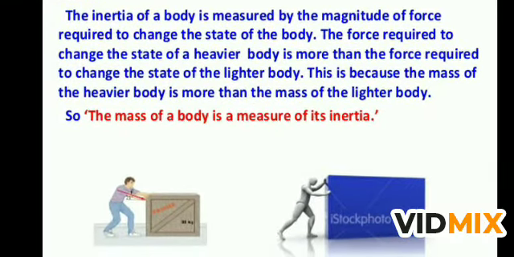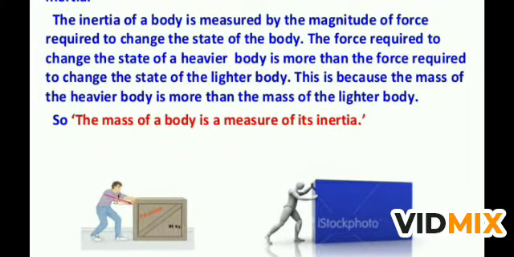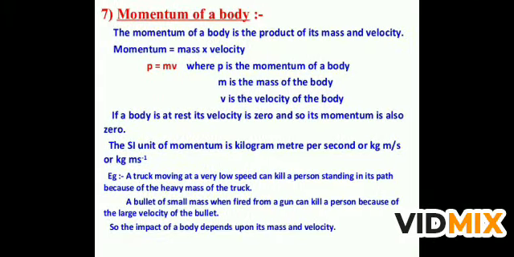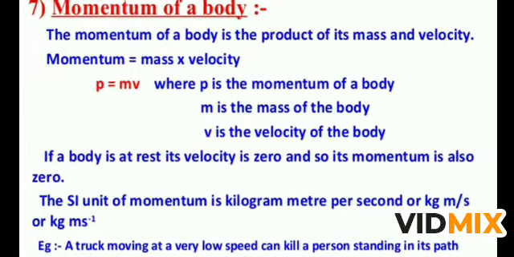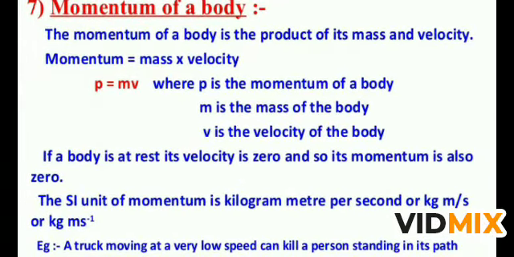If you see here, a small box and this is a big box, more force is required to move the big box. What is momentum? The symbol of momentum is P, and it is the product of mass and velocity. The momentum of a body is the product of its mass and velocity. The momentum P is equal to mv, where P is the momentum of the body, m is the mass of the body, and v is the velocity of the body.